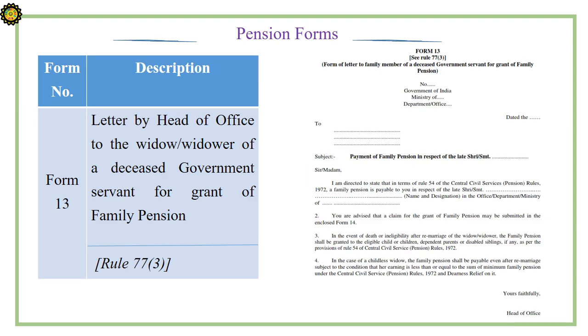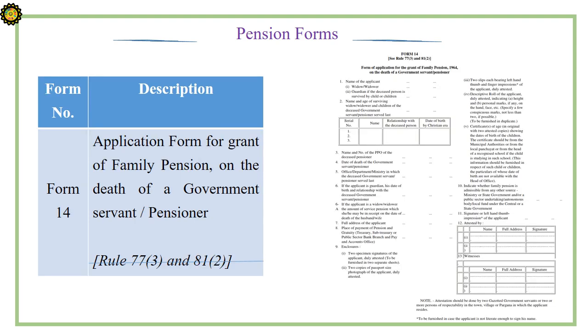Form 13. Letter by head of the office to the widow or widower of a deceased government servant for grant of family pension. Form 14. Application form for grant of family pension on the death of a government servant or pensioner.